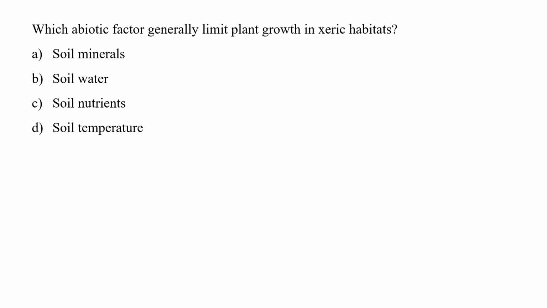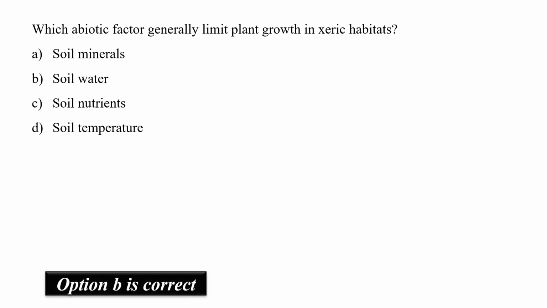Because in soil water, minerals and nutrients are dissolved for a plant. So if there is no soil water, no minerals and nutrients will be given to the plant. Same as in the case of temperature. In xeric habitats, there is high temperature, and with high temperature, water will be evaporated. If there is no water, there will be no growth in the plant. So the correct abiotic factor will be soil water, that is B.